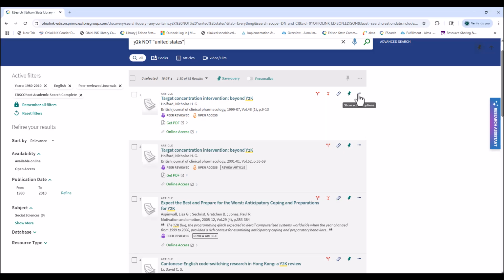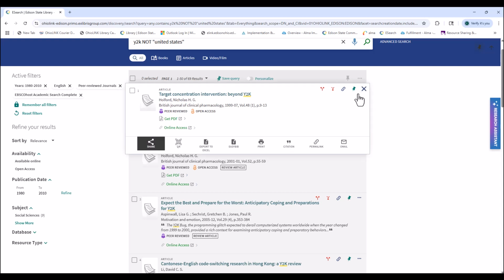That was an additional feature that I thought you should be aware of that will help you in your research journey. And if you click that link with the extra dots, it provides the additional information here. And then you can select the PDF here, which is where your citation link is and your email. And if you wanted to print it, you can do it that way.